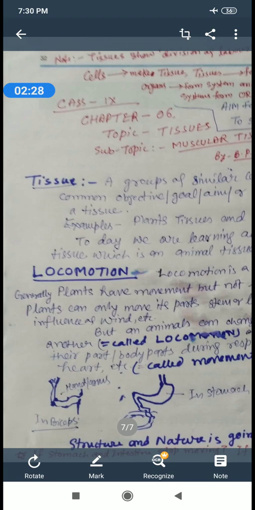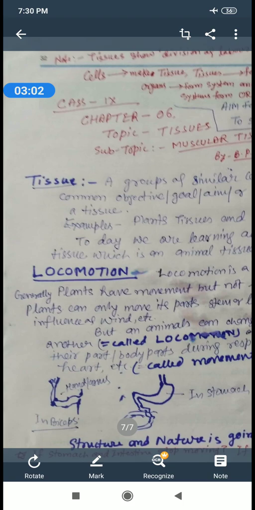The previous one is chlorenchyma, from chlorophyll, C-H-L-O-R-E-N, chlorenchyma, a simple permanent tissue. And the complex permanent tissues are of two types, that is conducting tissue or vascular tissue. First is xylem and the second is phloem.